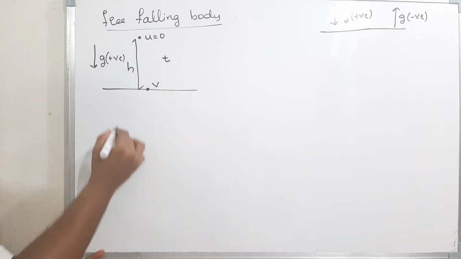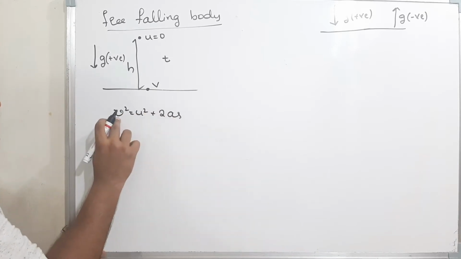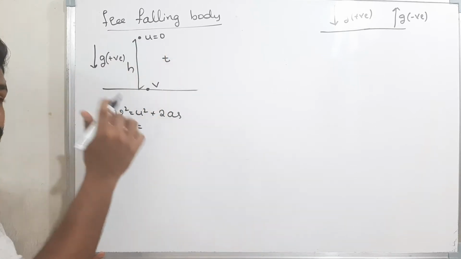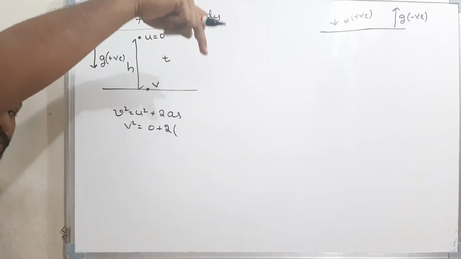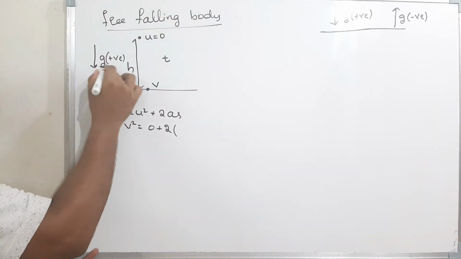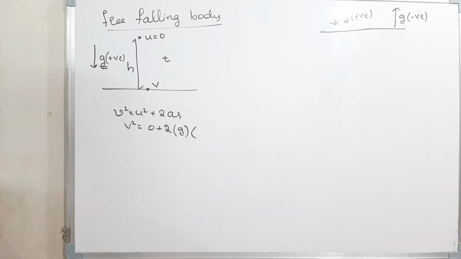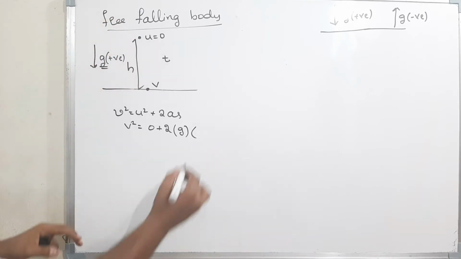Now see here. V square is equal to U square plus 2AS. What is the final velocity of the body? That is V square. What is the initial velocity of the body? That is 0, plus 2 into what is the acceleration of the body? The body is moving down with an acceleration g. Therefore, g into what is the s? S is nothing but displacement. What is the displacement? The displacement traveled by the body is how much? From here to here. That means h.